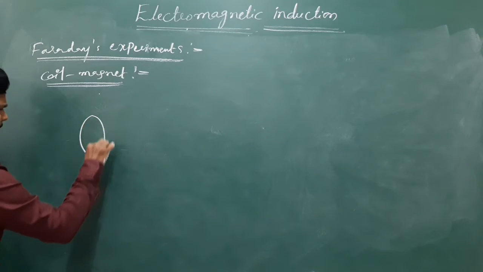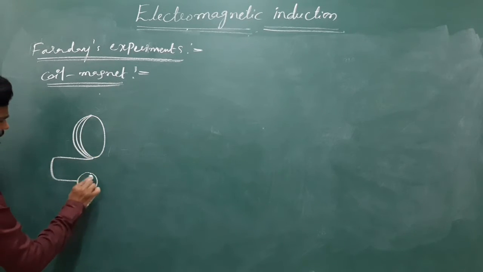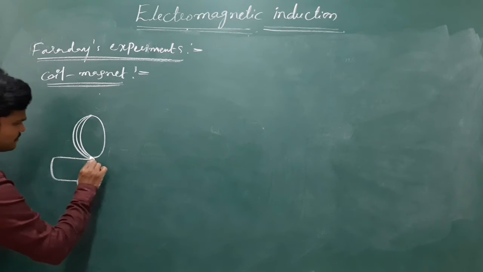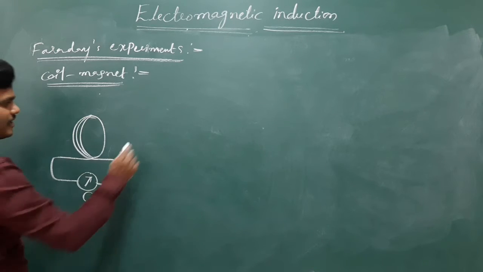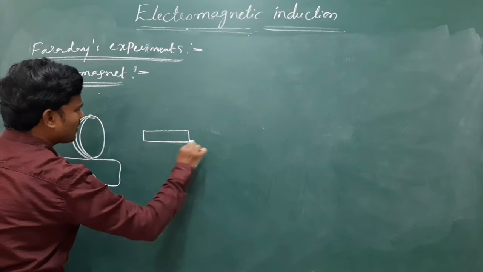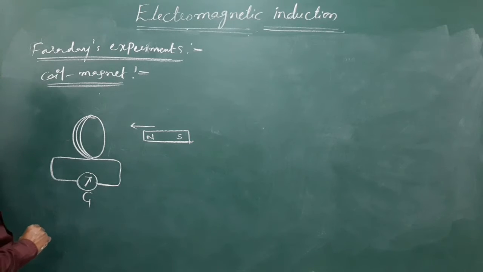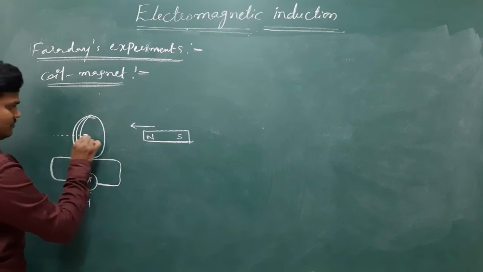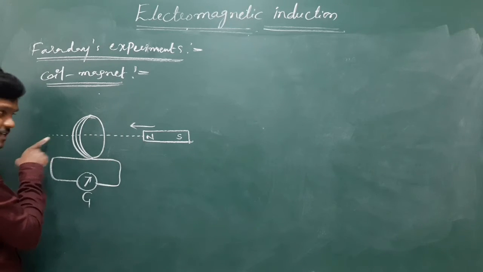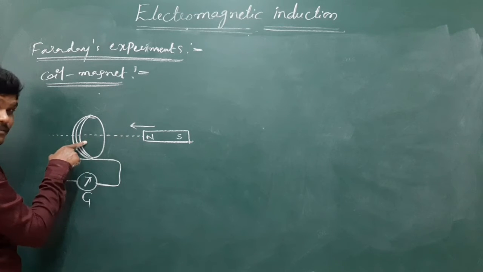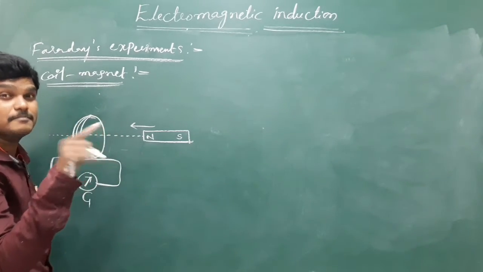Let us consider a coil. See, this is the coil, and this is connected to some galvanometer having some pointer. The coil has some number of turns. Here, if any bar magnet moves towards the coil, then the lines of force in the coil will change. The number of lines of force passing perpendicular to the surface gives magnetic flux.